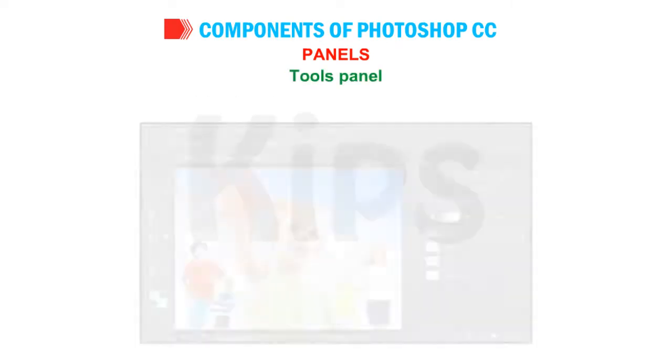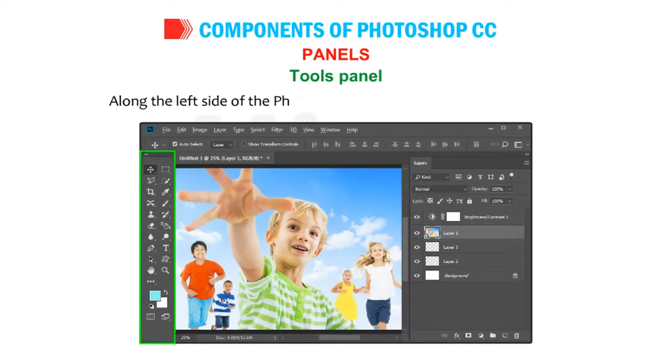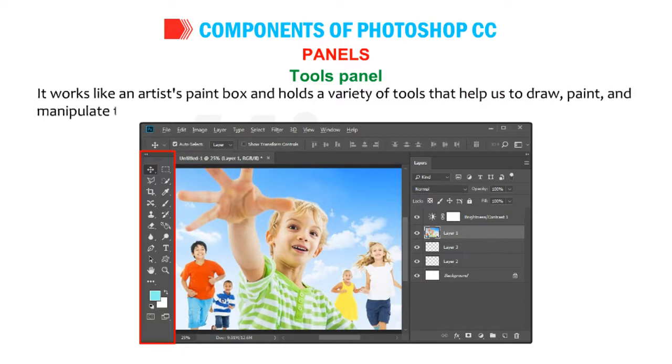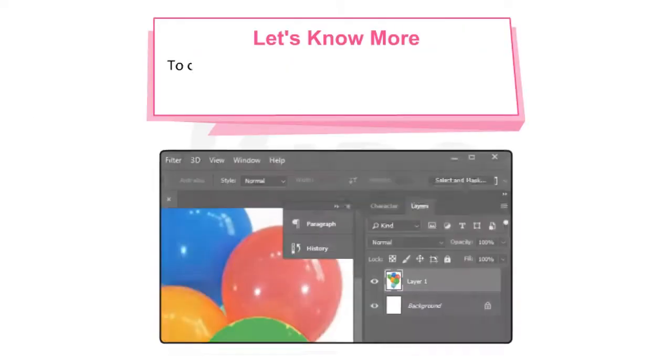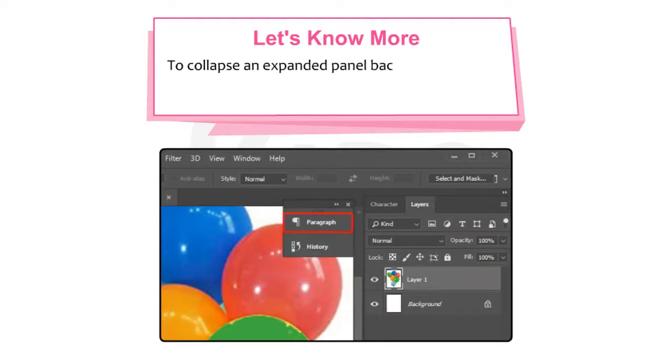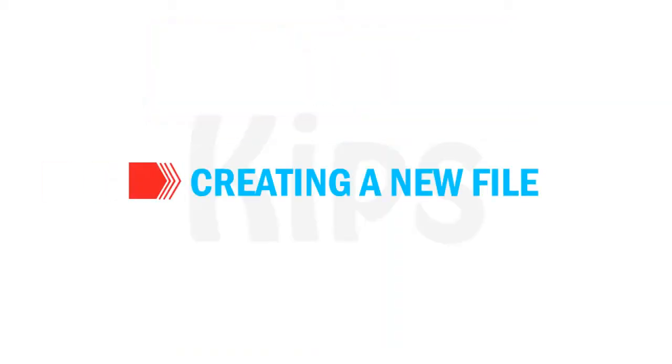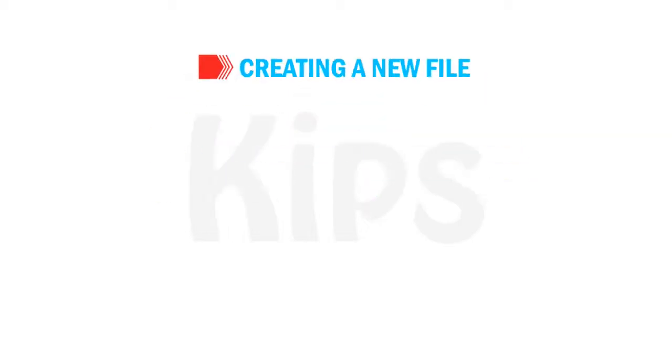Tools panel. Along the left side of the Photoshop window, we find the Tools panel. It works like an artist's paint box and holds a variety of tools that help us to draw, paint and manipulate the images. Okay, let's know more. To collapse an expanded panel back to its icon, click on its tab, its icon, or the double arrow in the panel's title bar. Okay, let us understand how to create a new file.